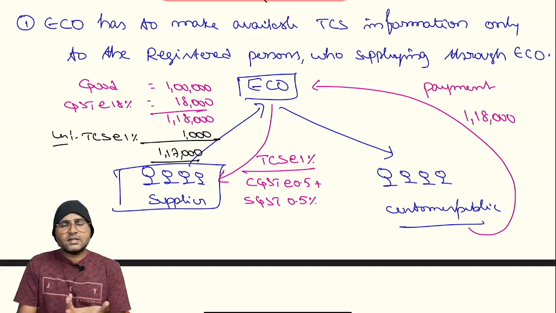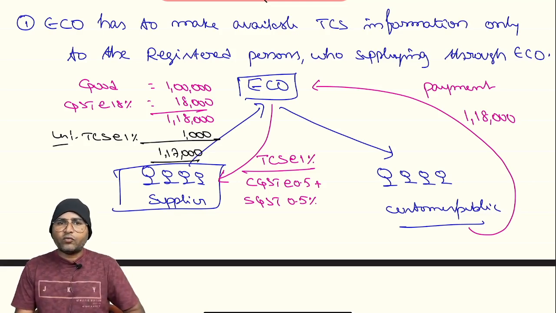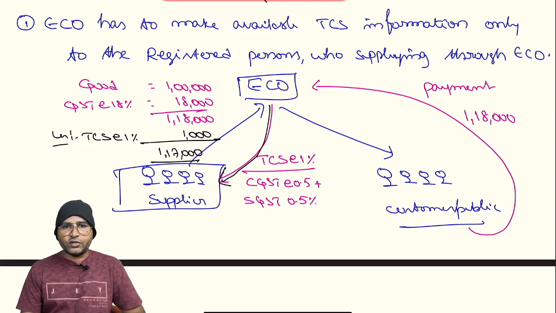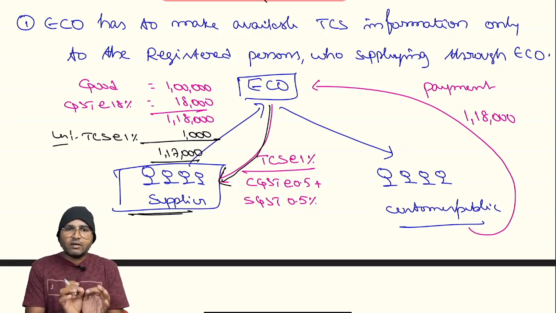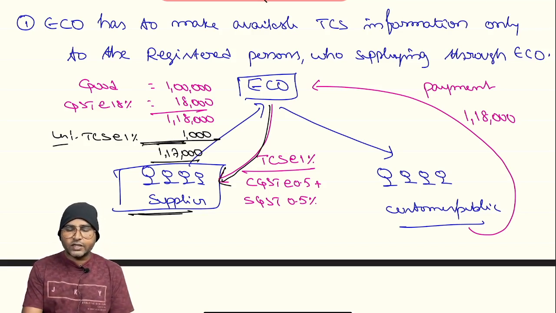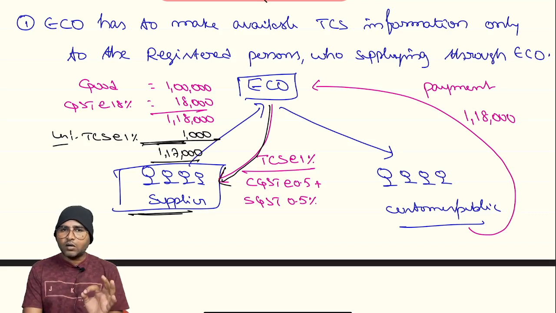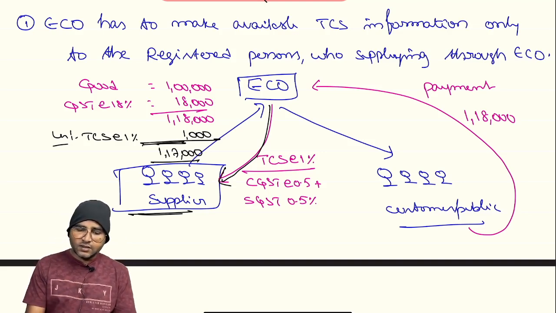Now the supplier will ask, sir, actually I am eligible to get 1,18,000. The e-commerce operator will say, sir, no need to worry, we are going to file a return, right? On filing of the return, such amount will be credited to the electronic cash ledger. In such a manner, the e-commerce operator will answer the supplier. Whatever amount of TCS is reduced by the ECO will be added to the electronic cash ledger of the supplier. Now the question is, whether the e-commerce operator is liable for reducing TCS whether the supplier is registered or unregistered. This is the question.